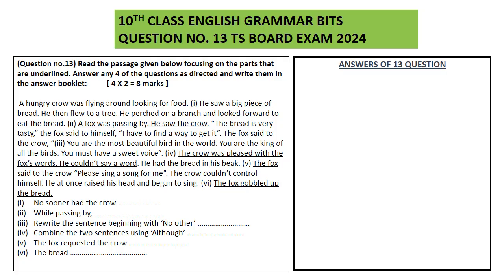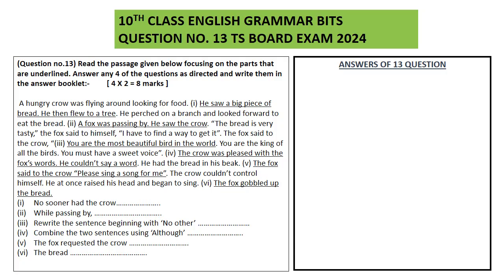A hungry crow was flying around looking for food. He saw a big piece of bread. He then flew to a tree. So students, this particular sentence you need to convert by using no sooner. No sooner had the crow. Got it? Let's look at the question and how we have solved this.